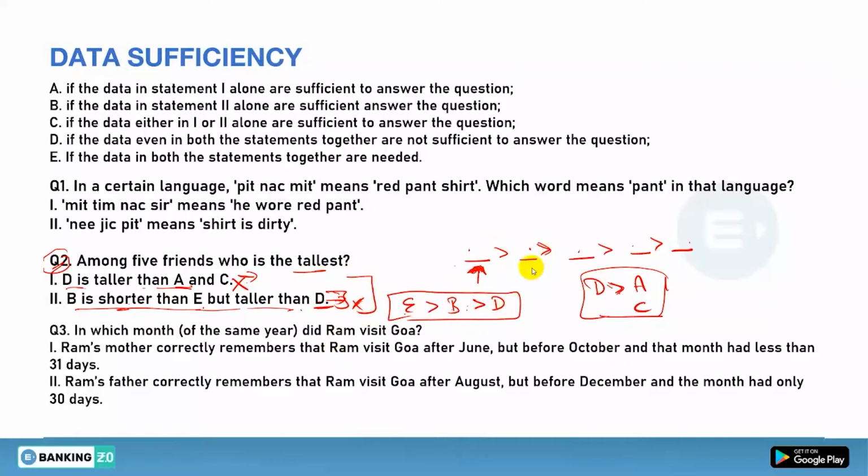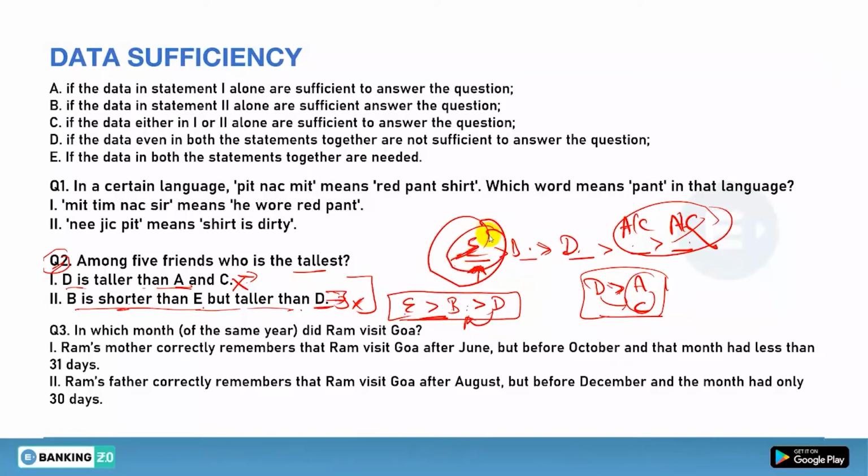So if you are combining, now see, the heights that are greater than D, there are 2, and the heights that are smaller than D, there are also 2. So it is obvious that D will be here, B will be here, E will be here, and A and C will be at these positions. But we don't need to care about these things. Why? Because we need the tallest, and the tallest comes to be E.